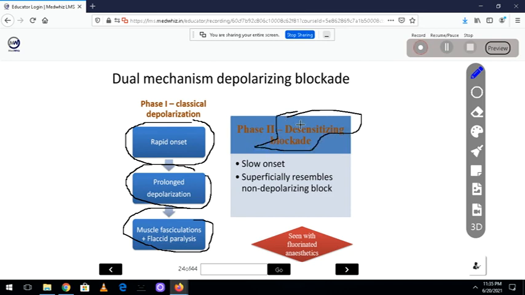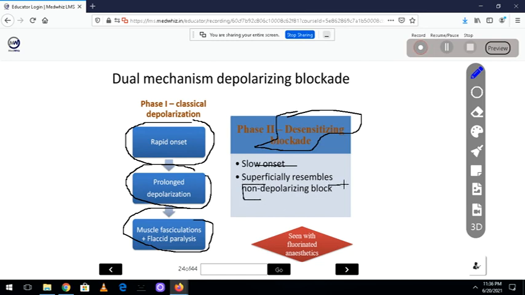That means if you continuously stimulate the receptor, what happens? The receptor will undergo desensitization. What do you mean by desensitization? Suppose you are wearing a cap on your head. Initially you will feel that there is a cap, and if you wear it every day, the receptor will undergo desensitization. So that's the reason. If I continuously stimulate that NM receptor, they will undergo desensitization. This is a slow process.